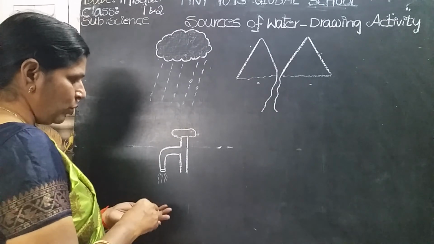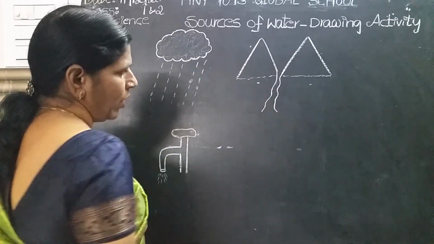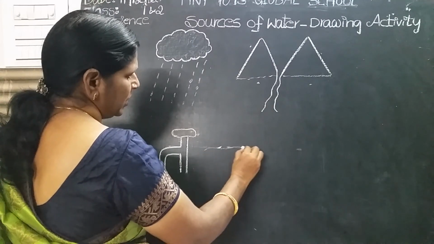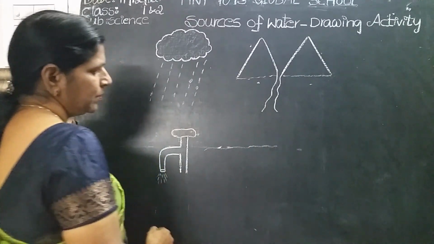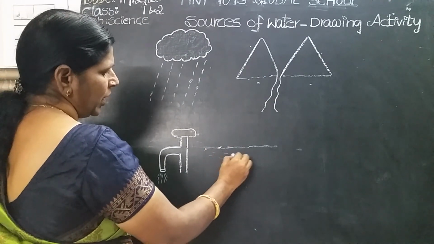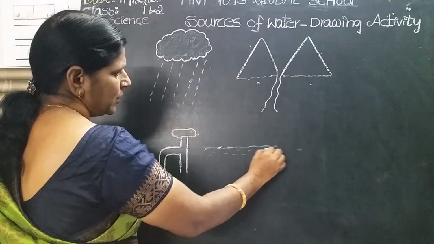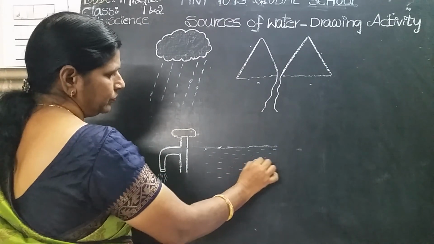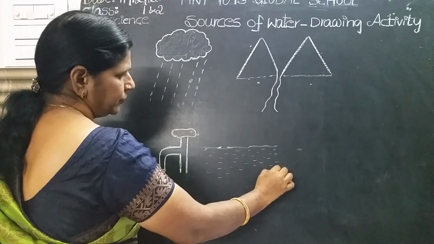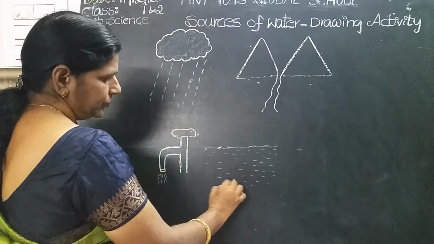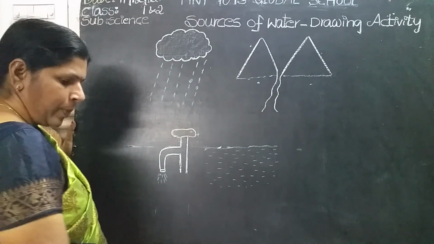Now it's time to draw the sea. We get water from the sea also, children. Water is stored in the sea. Come on, draw like this. Okay, draw like that. Put small lines like this.